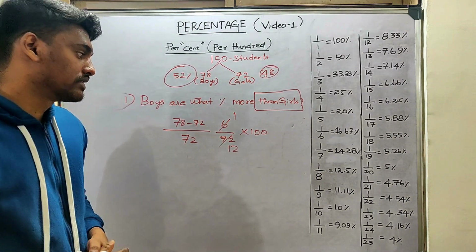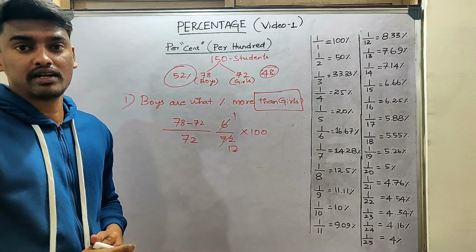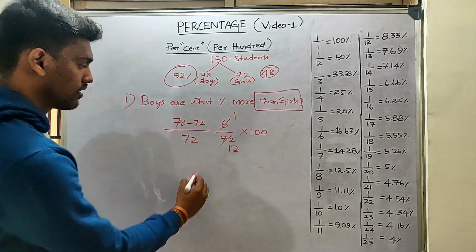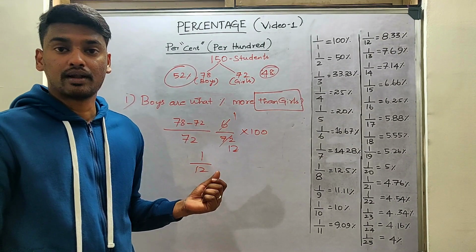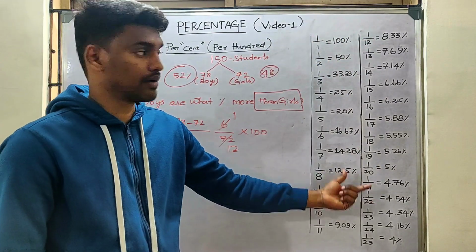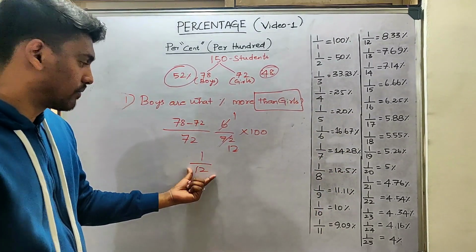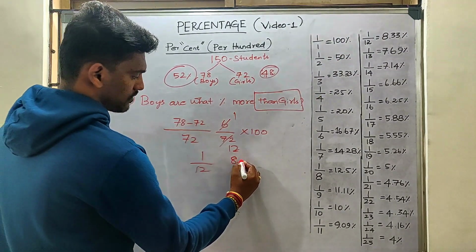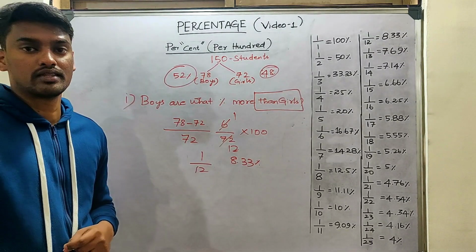In this case, if you are doing 100 and dividing it by 12, it will take too much time, and that is why I have written this table over here. We should know the percentage for 1 by 12. If you are multiplying and dividing by 100, it will take too much time, so better you memorize this table from 1 to 25. It will help you in so many ways. We clearly know that 1 by 12 is 8.33 percentage. So this is another way of solving this question.